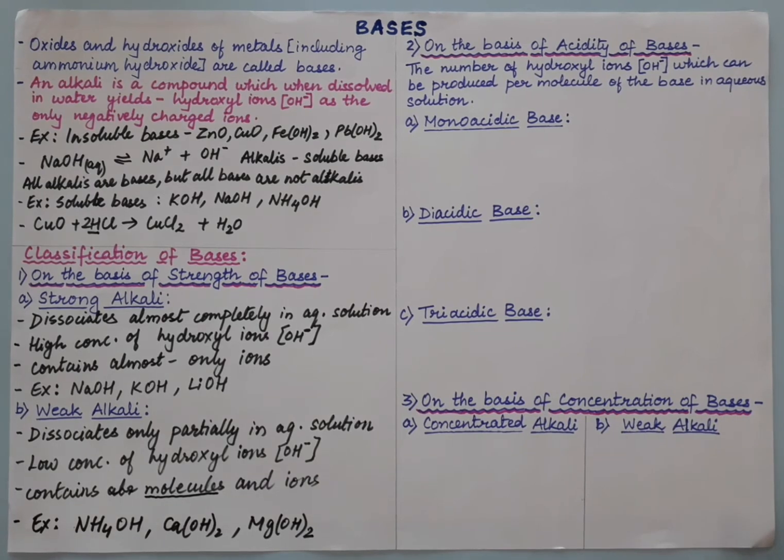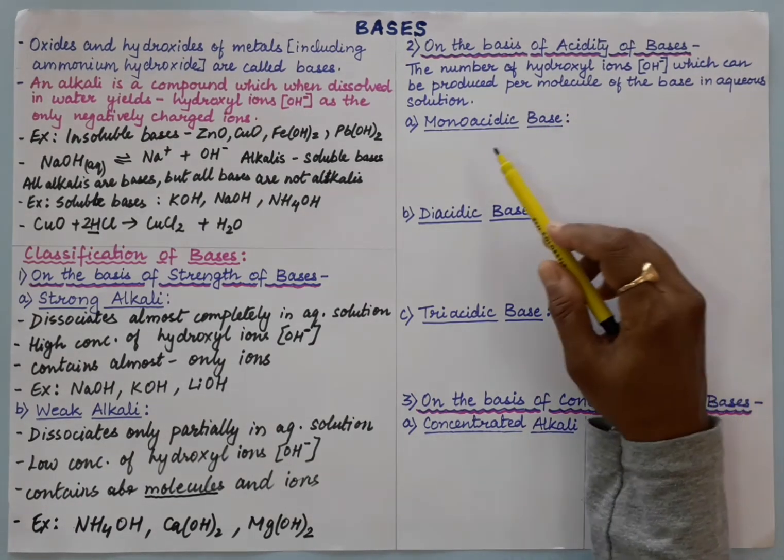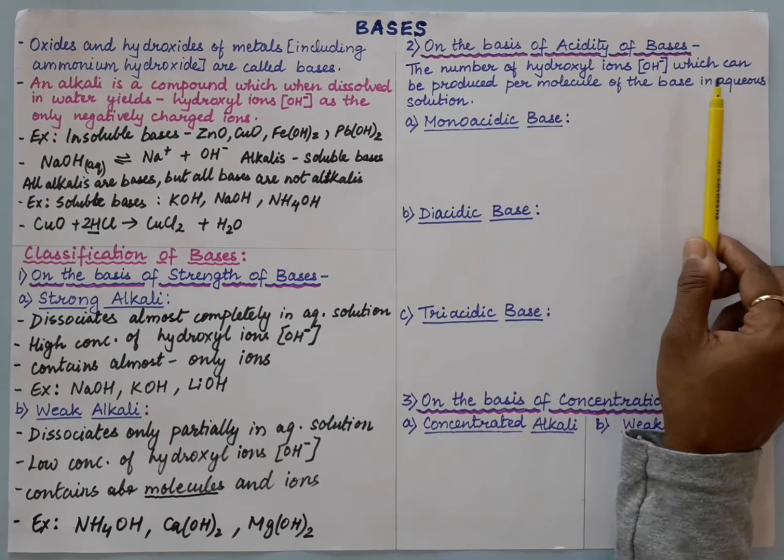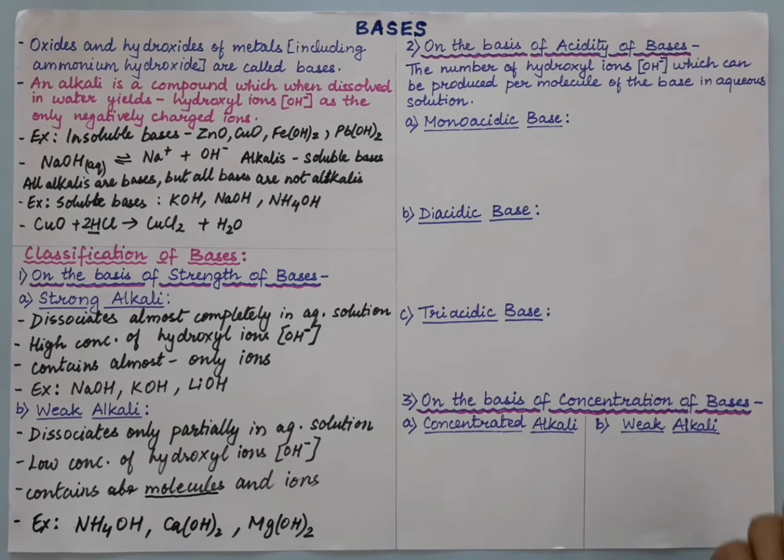Right. Now the next classification is on the basis of acidity of bases. Now what is acidity of a base? Again, it is the number of hydroxyl ions which can be produced per molecule of the base in aqueous solution, or you can say the number of replaceable OH minus ions from a molecule of the base. So that is how we will classify on the basis of the number of OH minus ions which are given by one molecule of the base.